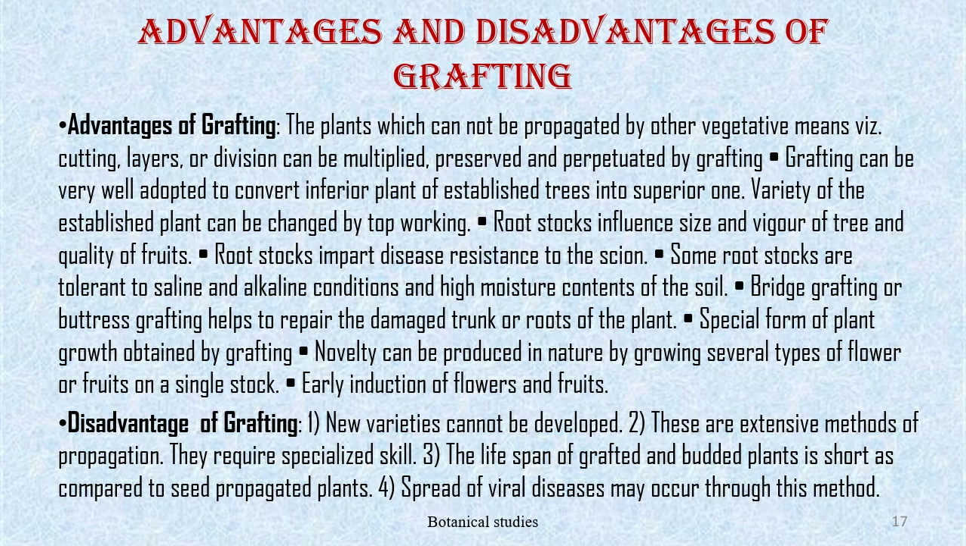Some rootstocks are tolerant to saline and alkaline conditions and high moisture content of the soil. Bridge grafting or buttress grafting helps to repair the damaged trunk or roots of plants. Special forms of plant growth are obtained by grafting. Novelty can be produced by growing several types of flowers or fruits on a single stalk. Early induction of flowers and fruits.